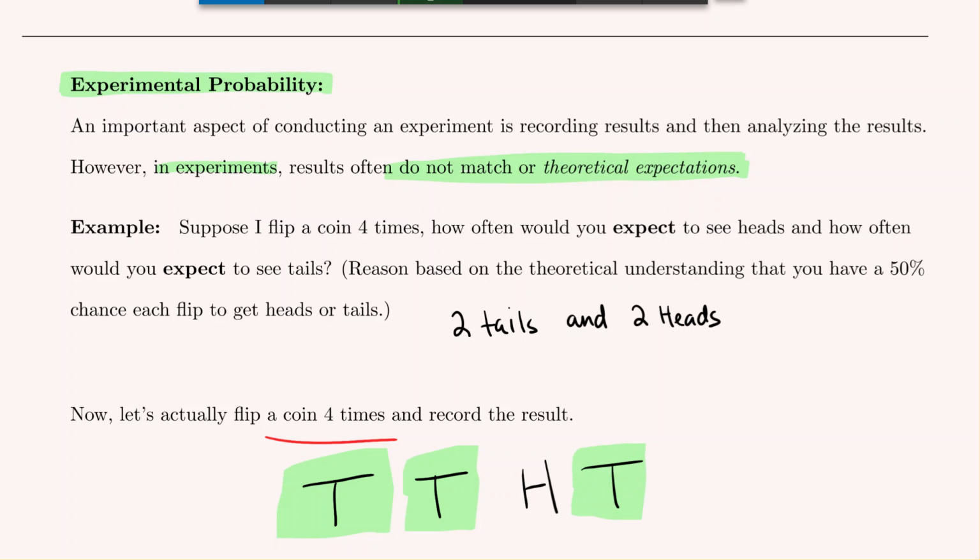But at the outset, based on my theoretical understanding, from a probability perspective, I would have only expected 2 tails to occur. This is our example where in experiments, the results do not necessarily match up with our theoretical expectations. And the reason being is even though it's less likely, in an experiment, I could potentially get the scenario where I had tails, tails, tails, tails, or heads, heads, heads, heads. There are more instances where I have 2 heads and 2 tails than those instances, but there's still the possibility that I could get only heads, only tails, or any mixture in between.